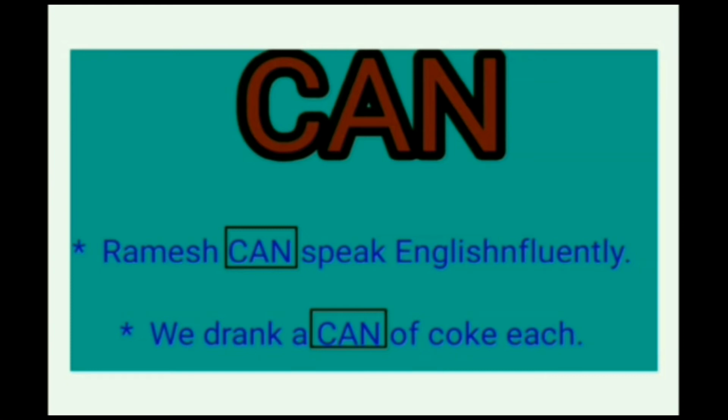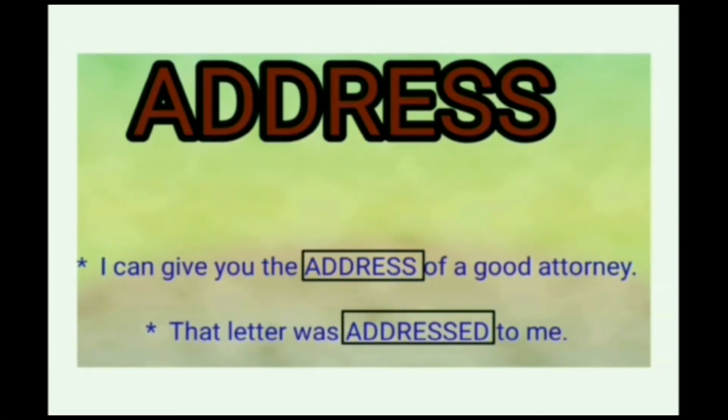And the next example is address. The address also makes two different situations. In the first sentence, I can give you the address of a good attorney. And the second sentence is, that letter was addressed to me. Here also the spelling is the same, the pronunciation has a slight difference, and the meaning is totally different.